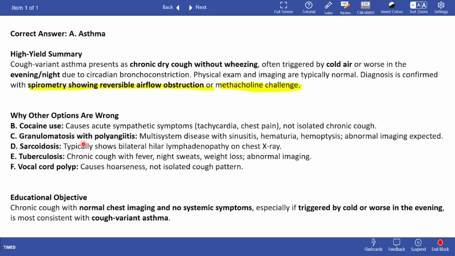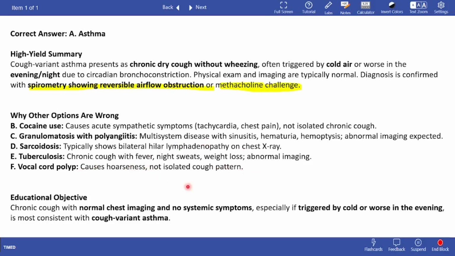Sarcoidosis typically shows bilateral hilar lymphadenopathy on chest X-ray. The chest X-ray in this case is normal, so this cannot be the cause as well. Tuberculosis is a chronic cough, but it has B symptoms such as fever, night sweats, weight loss, and also has abnormal imaging.